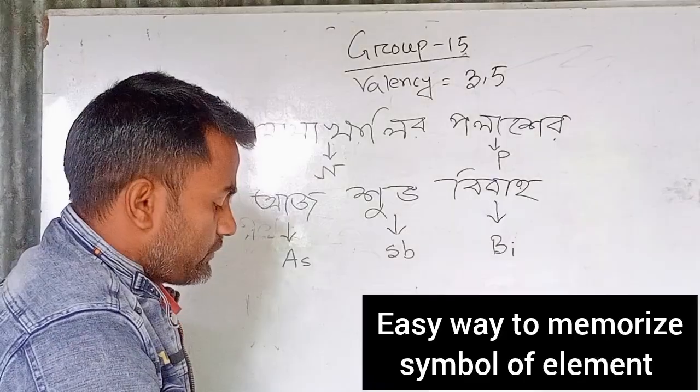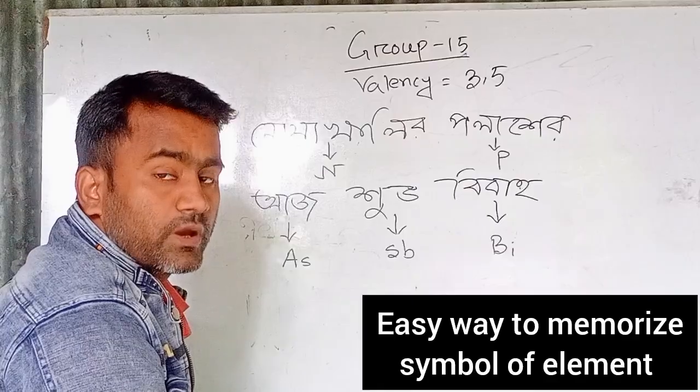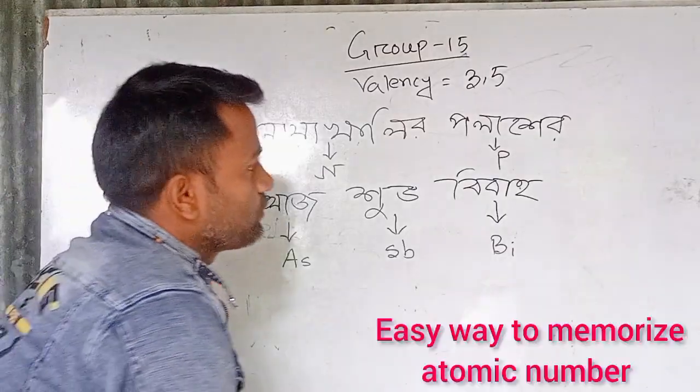Now I will discuss the easy way to memorize the atomic numbers of this group.